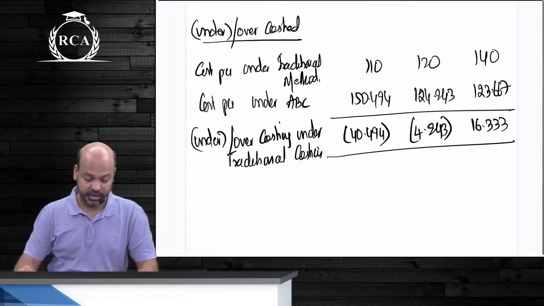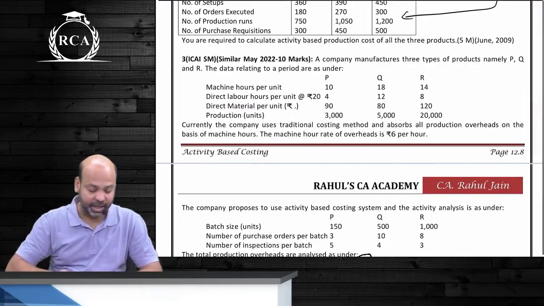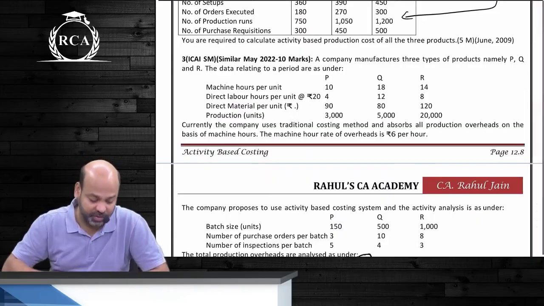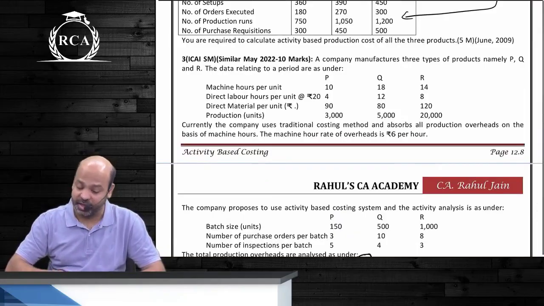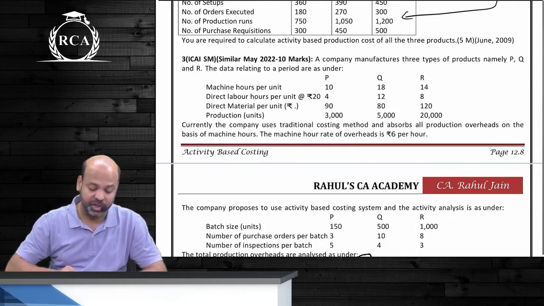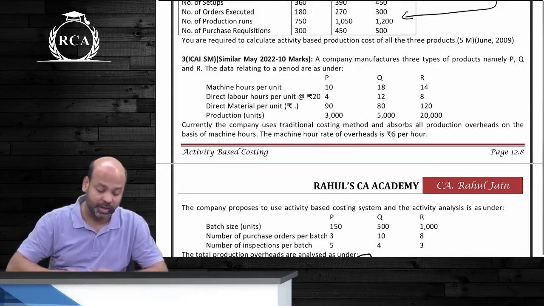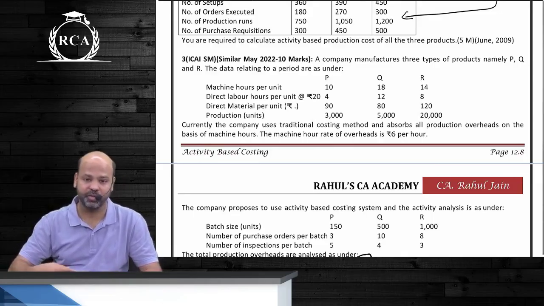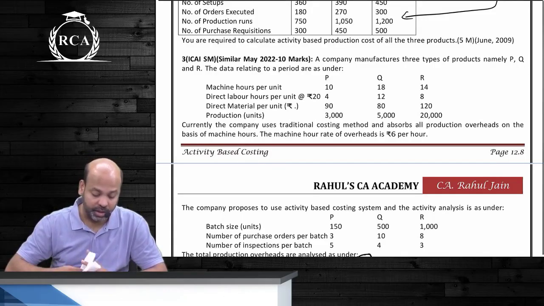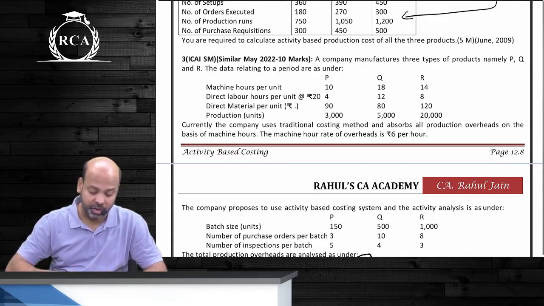A company manufactures 3 types of products, guys, namely P, Q and R. The data relating to a period are as under. Machine hours per unit are given for all the 3 products: 10, 18 and 14. Direct labor hours per unit are given at the rate of 20 rupees per hour: 4, 12 and 8. Direct material per unit is given. Production units are given.